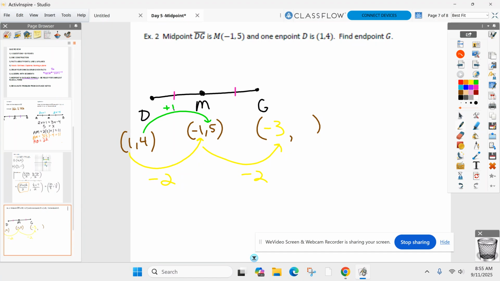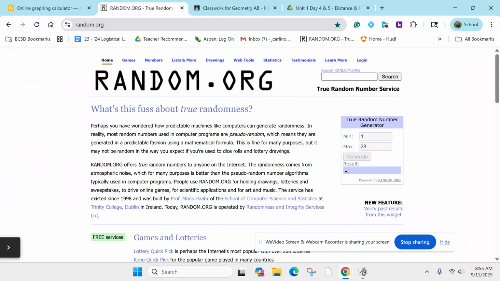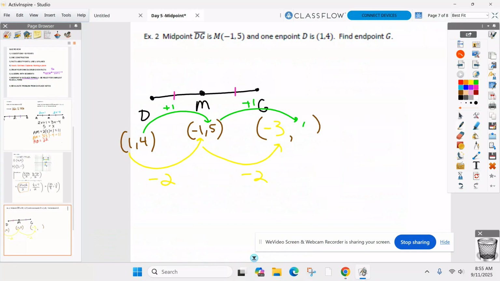Go 1 more step. Where do you end up on the Y-axis? 6. Nothing fancy. I call this the skip method.